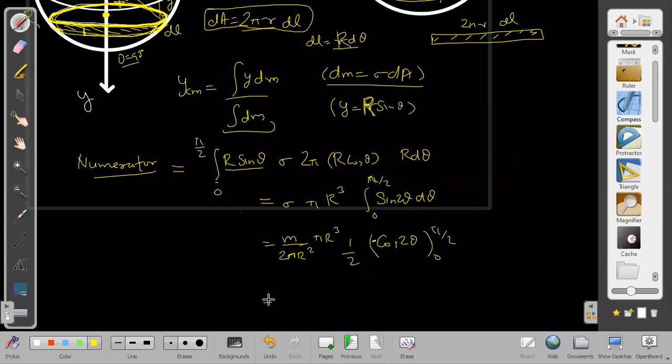Finally, we get MR by 2. MR by 2 is the right answer. That is only the numerator, so by M if we need to divide, we get R by 2. That is just the midpoint of this radius. Very simple. We can remember it easily.